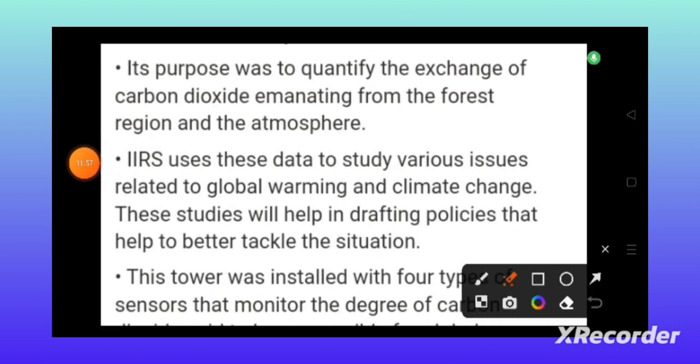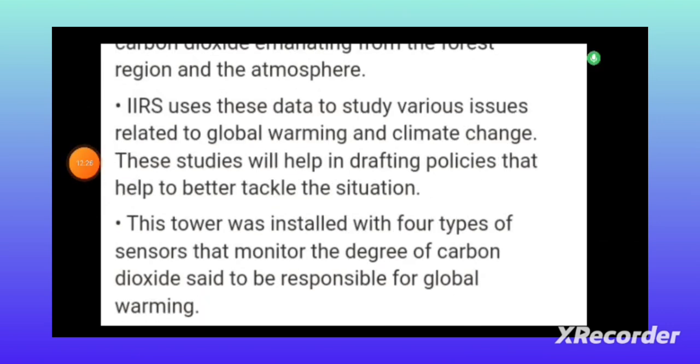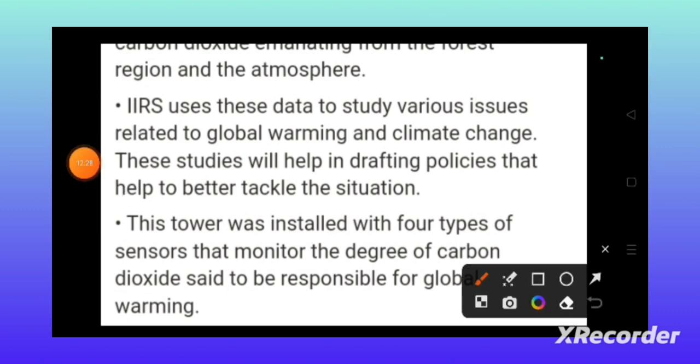Its purpose is to identify the exchange of carbon dioxide between the forest region and the atmosphere. How much quantity is exchanging and how the process takes place is measured through these towers. The Indian Institute of Remote Sensing studies this data on various issues related to global warming and climate change.